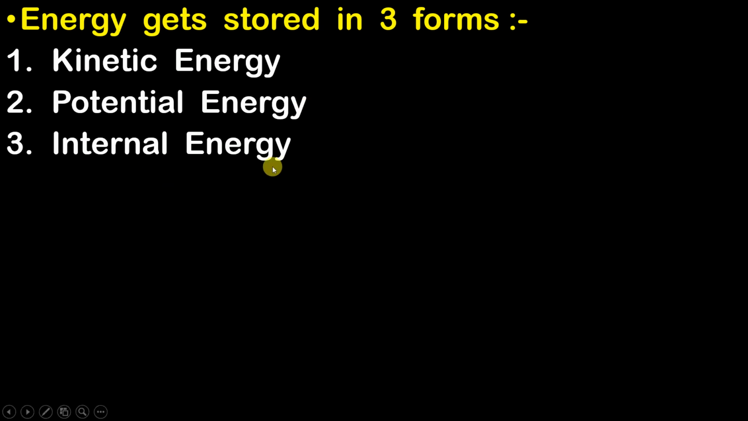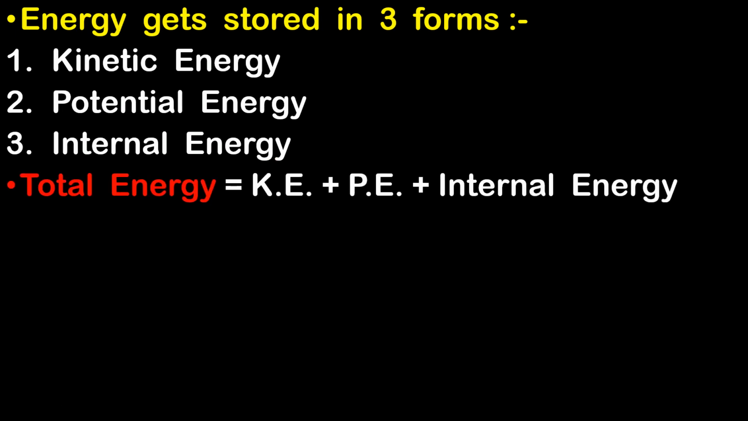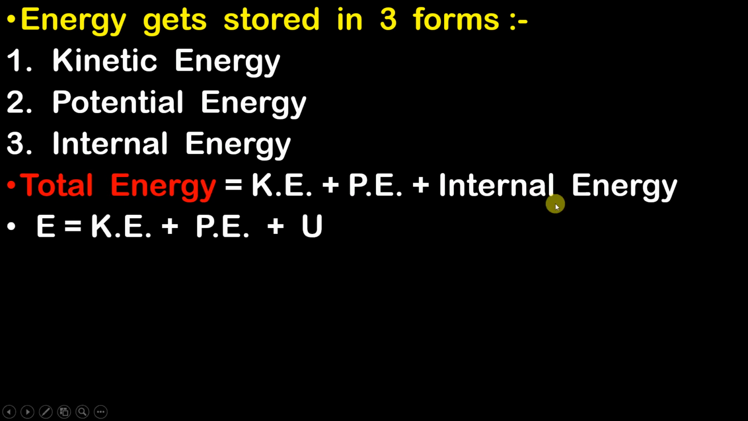So guys, if I want to find out the total energy of the system, then I have to add the kinetic energy plus the potential energy plus the internal energy. Why? Because inside a system, the energy gets stored in these three different forms. So if I want to find out the total energy of the system, then obviously I have to add all these three different forms. Okay. Now guys, this total energy is represented by E and this internal energy is represented by U.